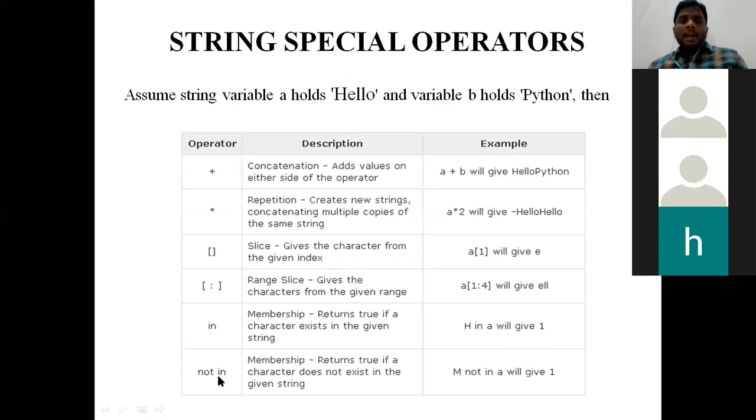In the same case, the last operator is the not in operator. The last operator is the not in operator. M not in a. So consider the variable a as hello.